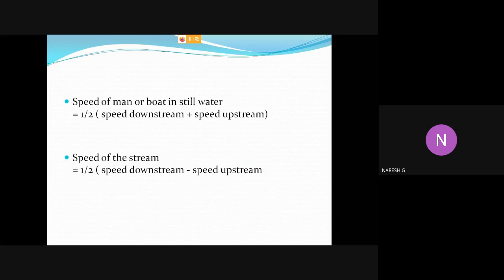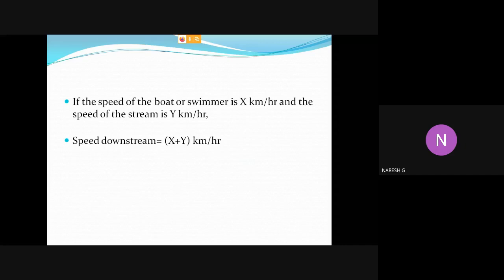Okay, so please remember these four formulas. Speed of the man in still water means half into downstream speed plus upstream speed. Speed of the stream equal to half into downstream speed minus upstream speed. Next, speed downstream equal to x plus y kilometer per hour. Here x means speed of the man or a boat, y is the speed of the stream, and upstream speed equal to x minus y kilometer per hour. Here x means speed of the man and y is the speed of the stream.